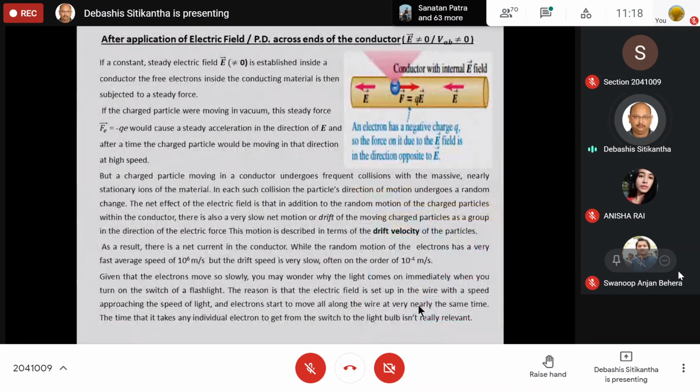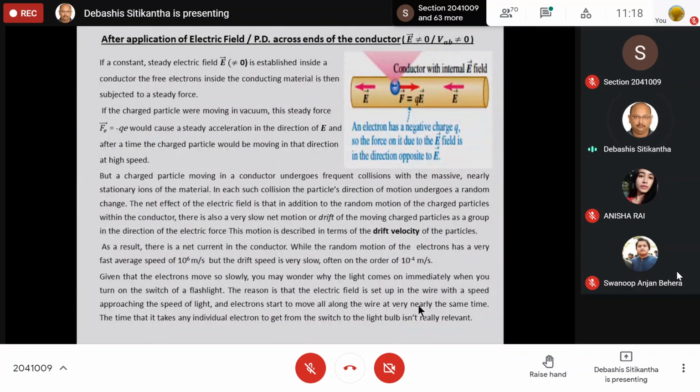Next, okay. So in the previous case, we learned that when we are not going to apply any potential difference, the electric field inside the conductor is zero, and therefore all the electrons are moving randomly in all possible directions, such that the resultant displacement of electrons or movement of electrons is zero.